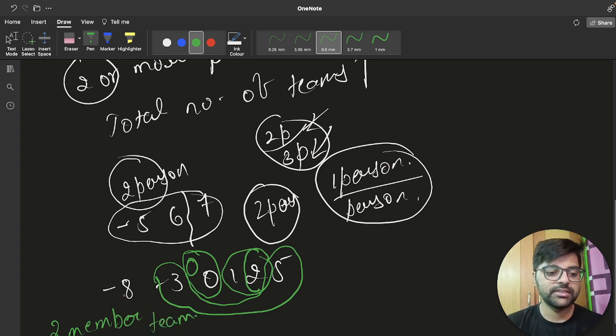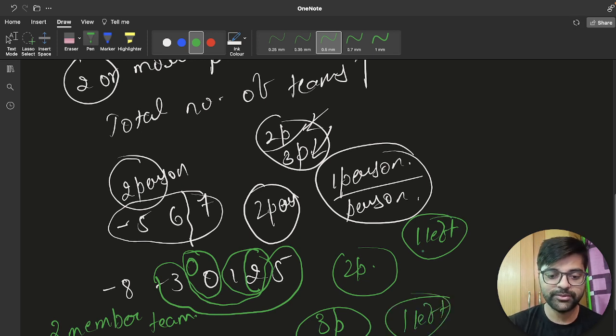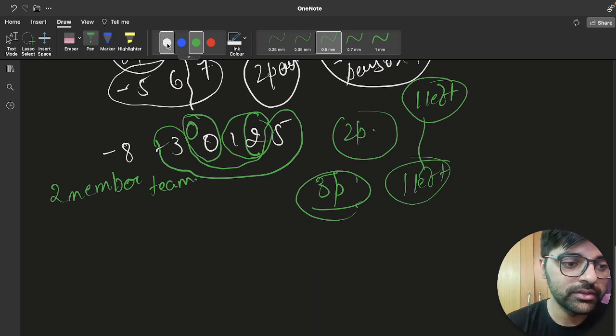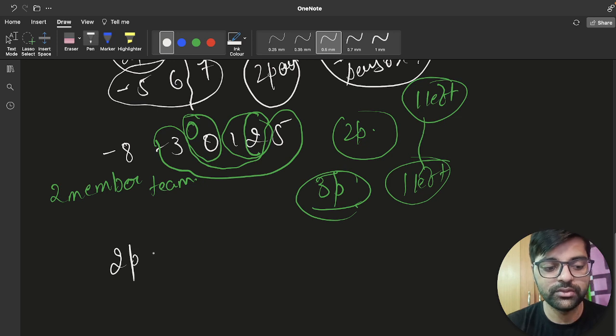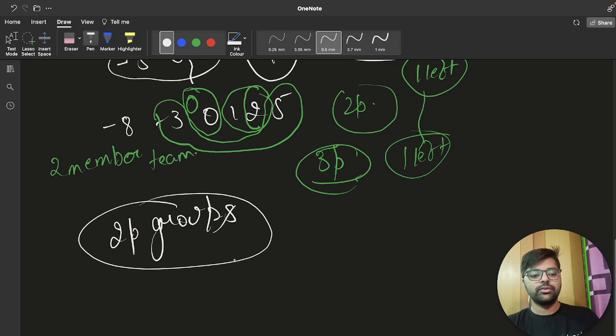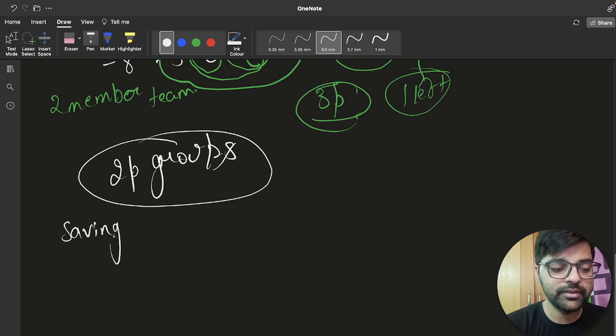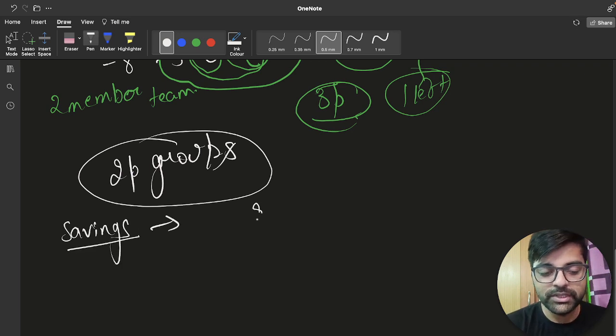And let's say that some person will be left. So it won't matter, because if you put 2-person and 2-person and 1 left, that equals a 3-person group. So it's better to put only 2 persons, because 1 left can pair with 1 more left person, but in this case it cannot pair. So the feasible answer is to form 2-person groups, right? So now you know that there are some savings that can be negative or positive, and there can be 2-person groups.